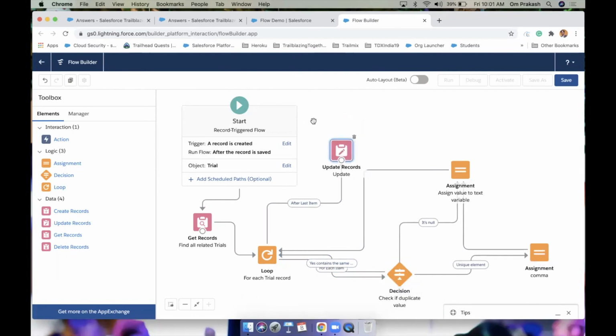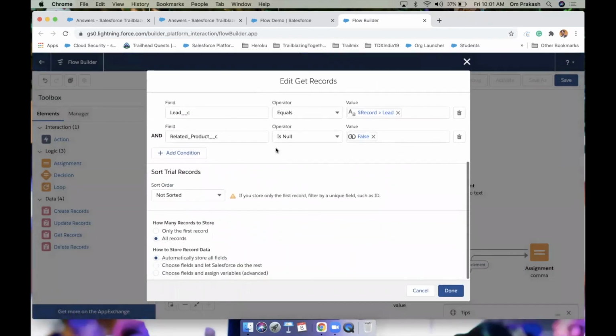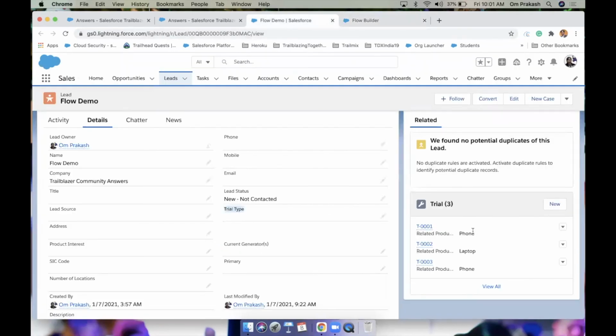Let's go back for just a minute to the get records and add a sort by. I want ascending order on created date, so that it will add phone, then laptop, then next.